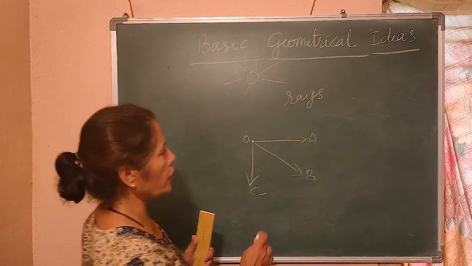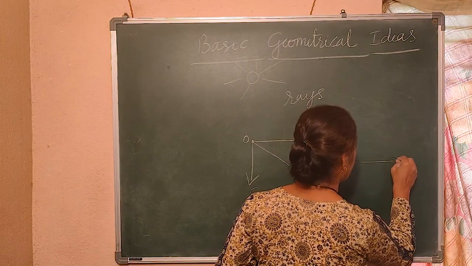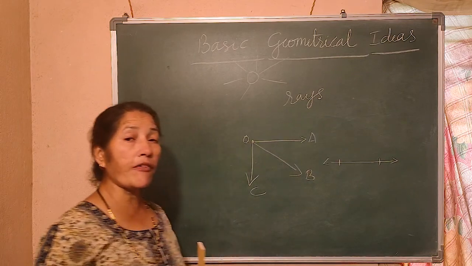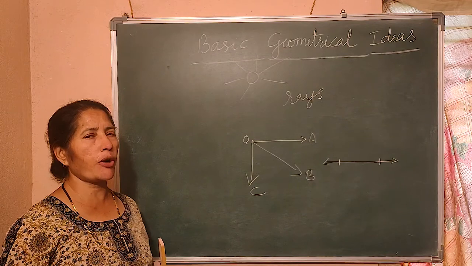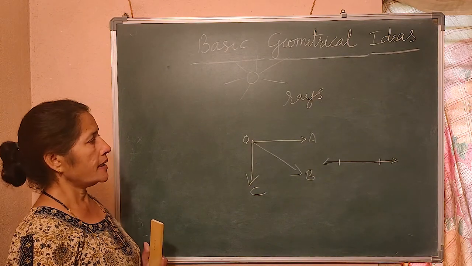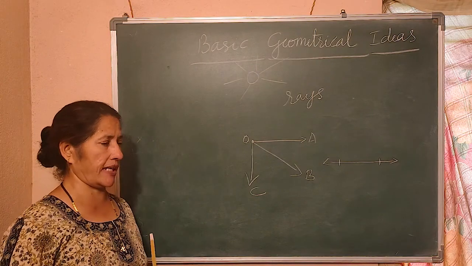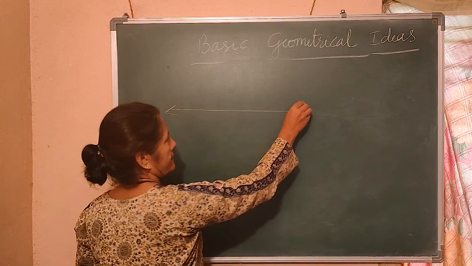Now, you know what is the difference between a line and a line segment, and now if I say draw a parallel line, what is the meaning of parallel? Let me tell you what is the meaning of parallel and intersecting lines. See, I have drawn one line.